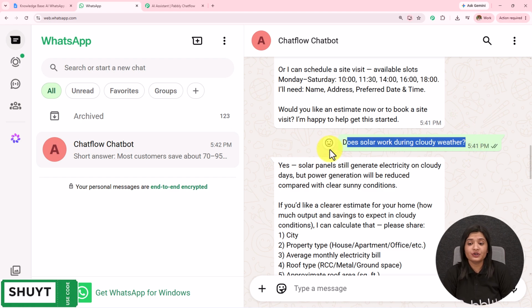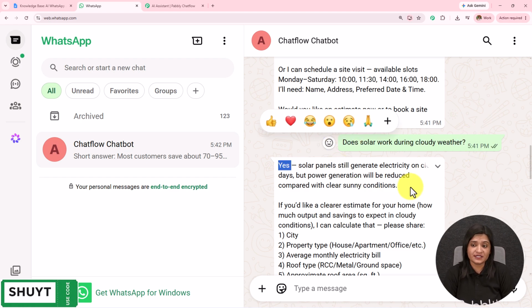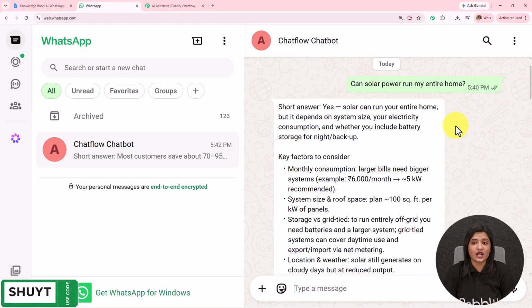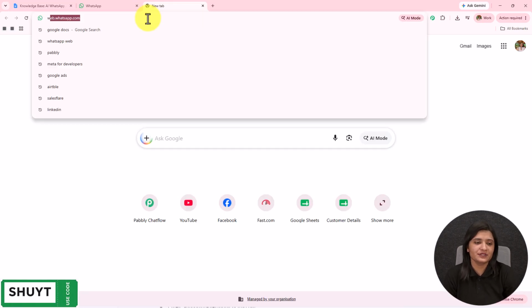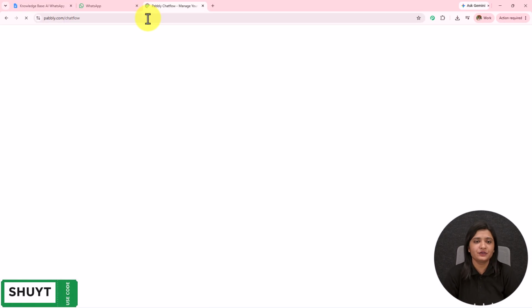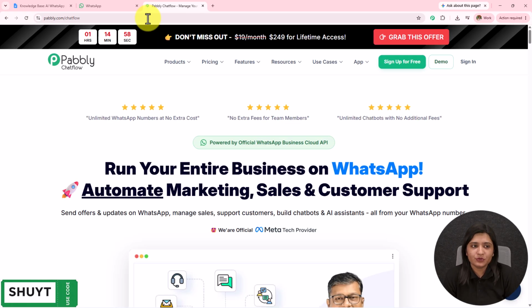If you also want to create this WhatsApp chatbot for your business, let's start creating this chatbot from the beginning. Here in this video, we are going to see how we can create a WhatsApp chatbot to automate our WhatsApp queries. For this, we are going to create this AI agent using Pabbly Chatflow. First, we have to visit Pabbly Chatflow, and to visit, we have to write www.pabbly.com/chatflow in the browser.